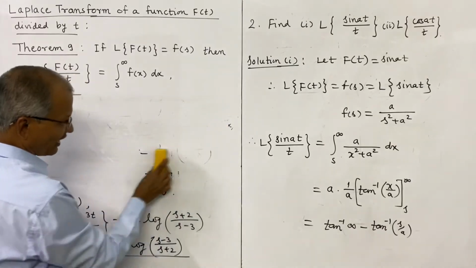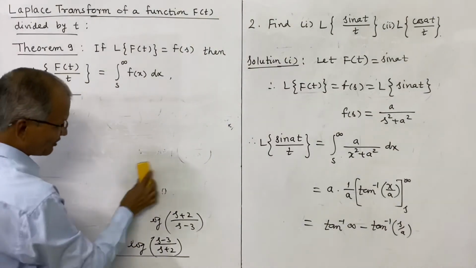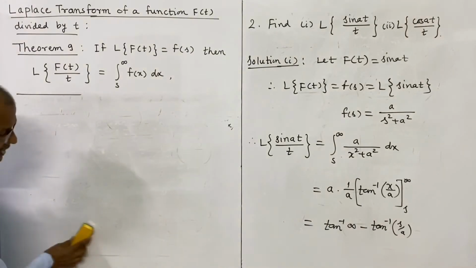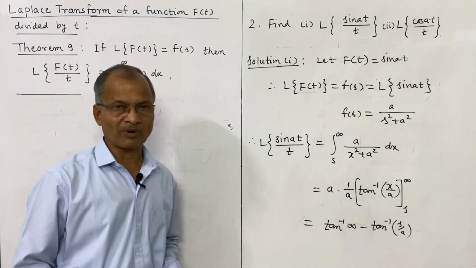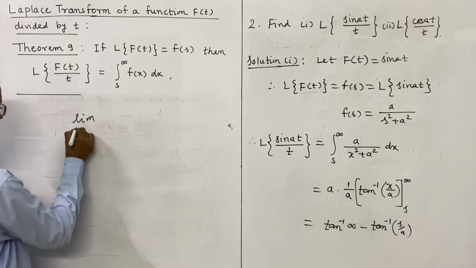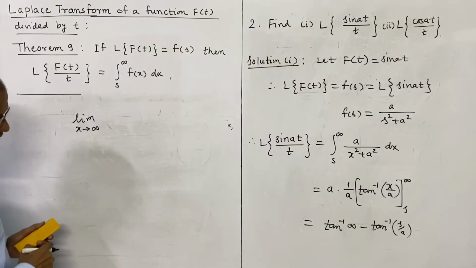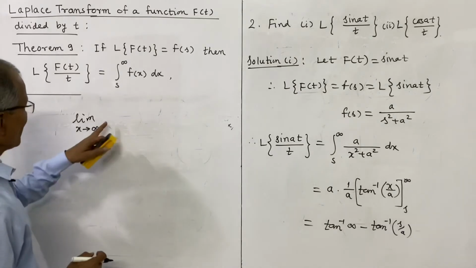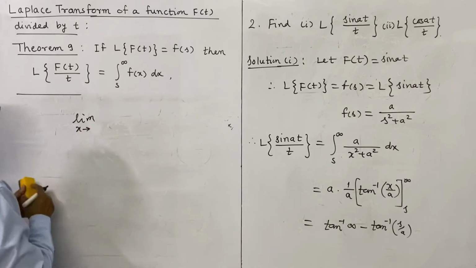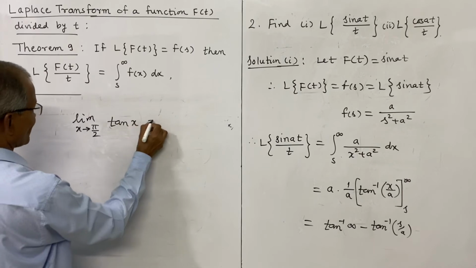So that is actually the limiting case. We know that tan pi by 2 tends to infinity, actually not defined, but in the limiting case it is infinity. That means limit x tends to infinity, and tan of x tends to pi by 2, x tends to pi by 2 tan x.